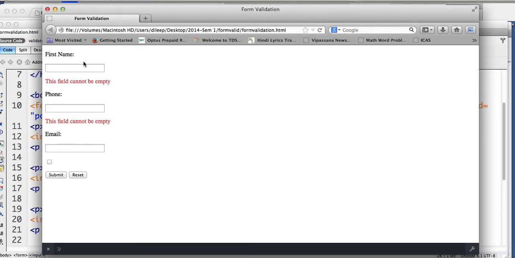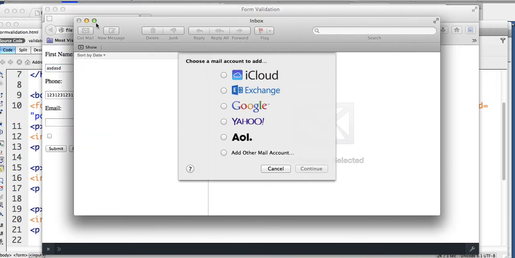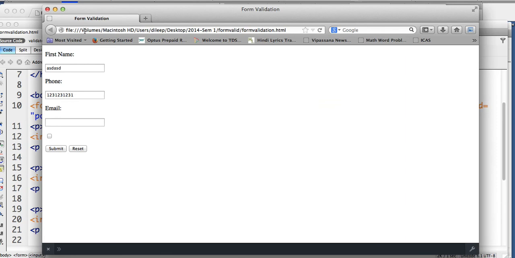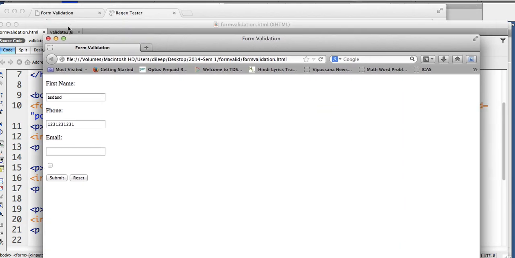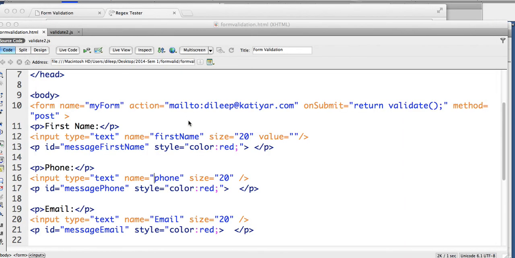So yeah, there you go. Field cannot be empty. I put numbers here and I put text here. It says this should be text only. This should have only 10 numbers. 1, 2, 3, 1, 2, 3, 1, 2, 3, 1. I come here, I give it some text, and both of them are working fine. Okay, so that's how you're going to do your assignment really.